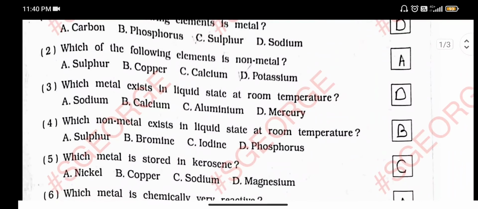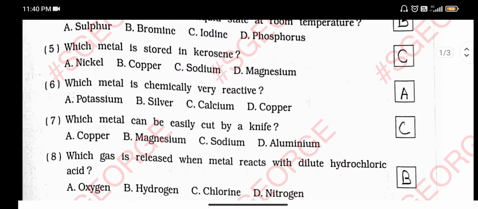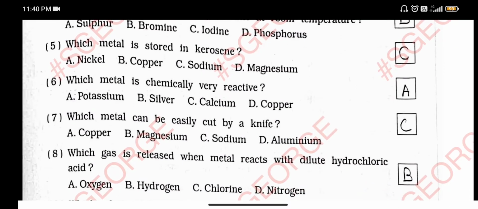Number 5, which metal is stored in kerosene? As I know, all of you have seen kerosene. Nowadays kerosene is used in jet flights, but we have one metal that is specially stored in kerosene, and that is sodium.